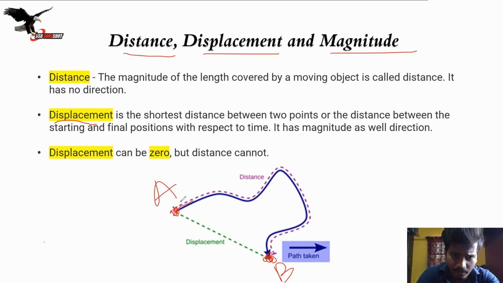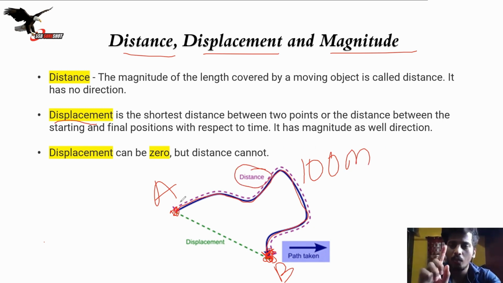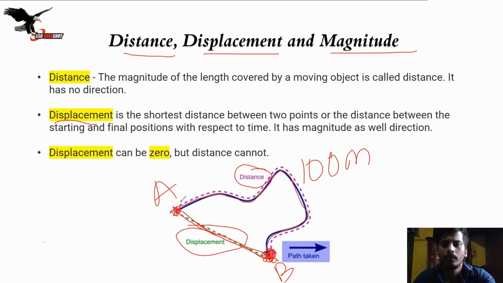Now I have traveled a distance like this. I have roamed here and there and I reached the final destination. Now this might be 100 kilometer. So now this becomes the distance. Now what is displacement? Displacement is the distance between the initial position and the final position, this direct distance. So that is called the displacement. Fine, you got to know that, right?